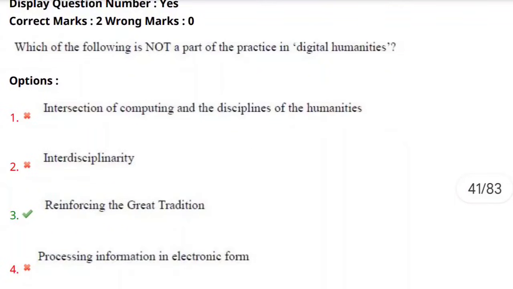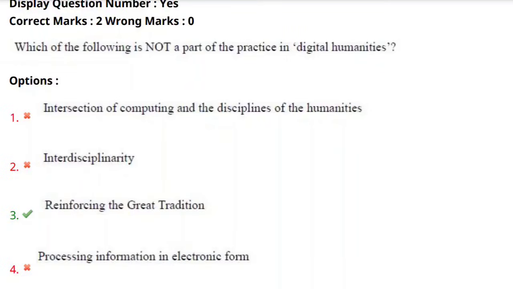As we move forward, 68th question. Which of the following is not a part of the practice in digital humanities? Here you need to focus on "not a part of the practice in digital humanities."